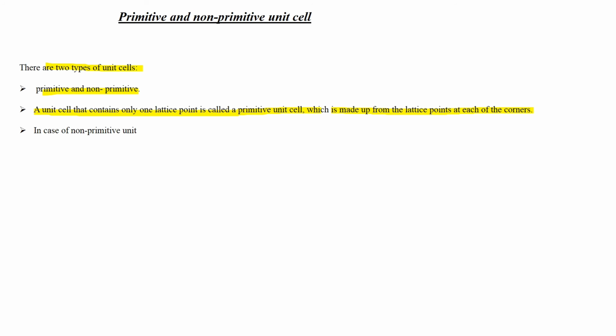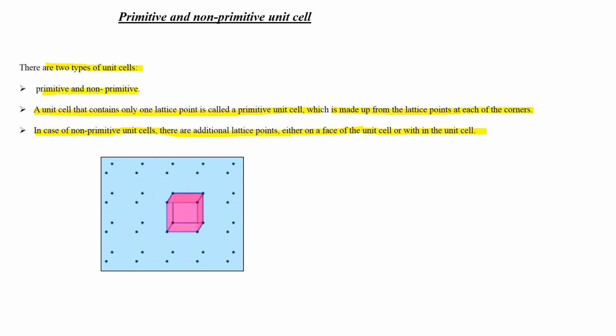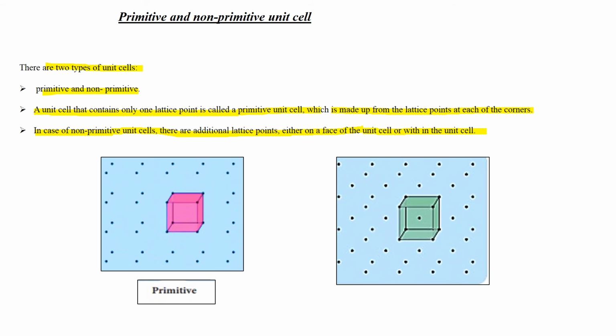In a non-primitive unit cell, there are additional lattice points either on a face of the unit cell or within the unit cell. This is a primitive unit cell, and this is a non-primitive unit cell.